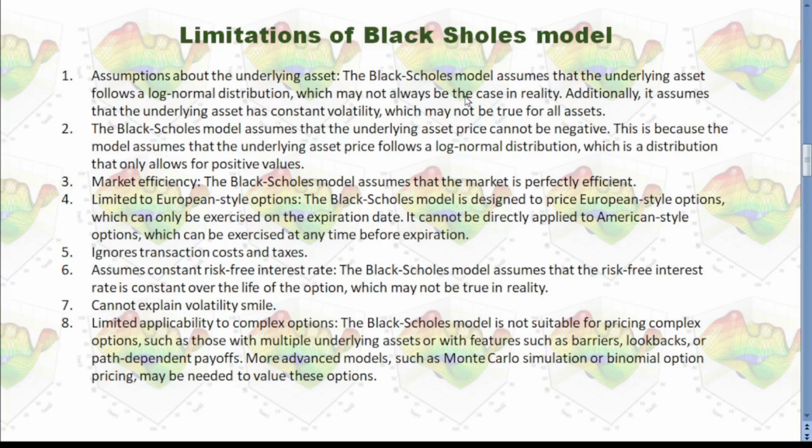Remember, Bachelier model assumes the underlying asset follows a normal distribution. And also Black Scholes model assumes that the underlying asset has constant volatility.